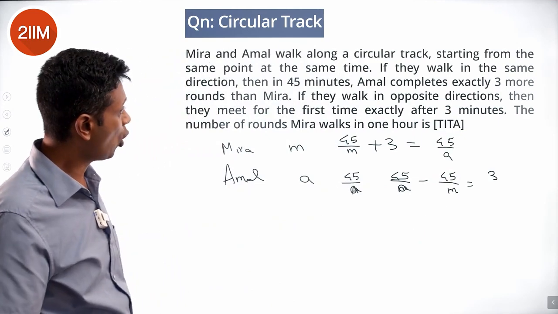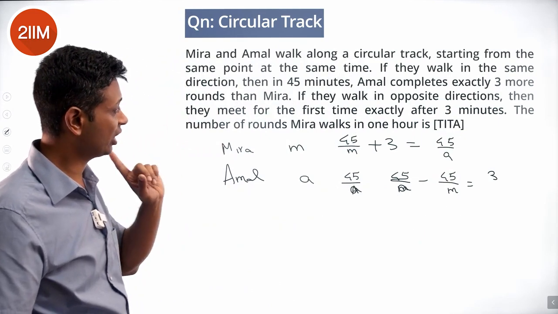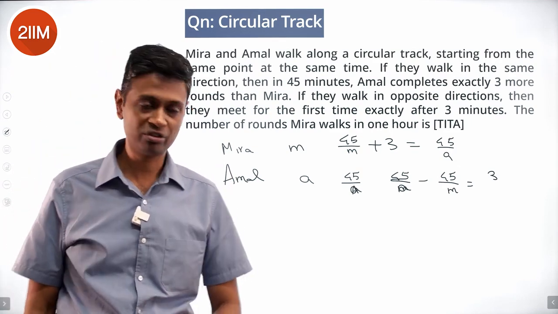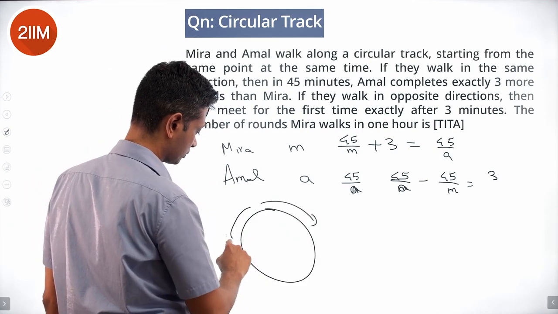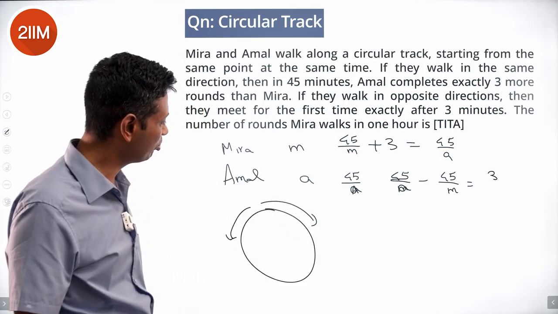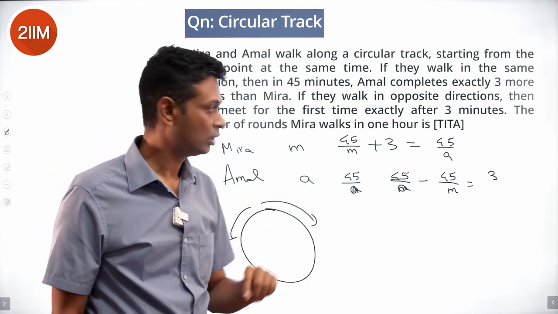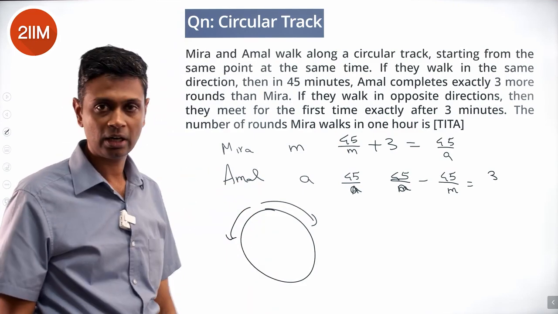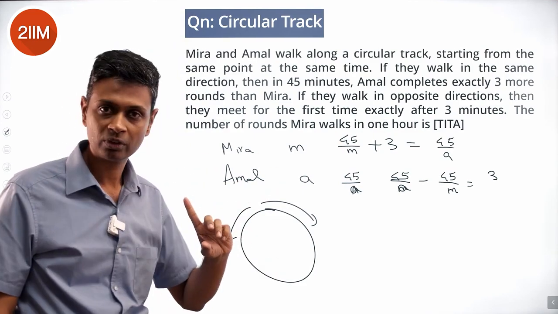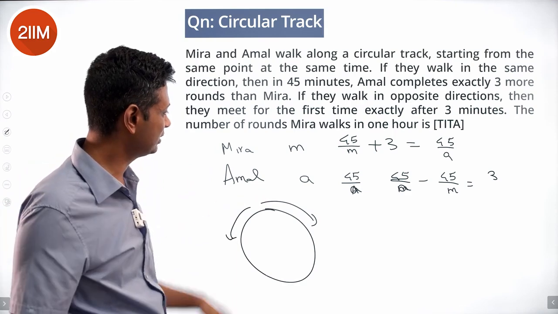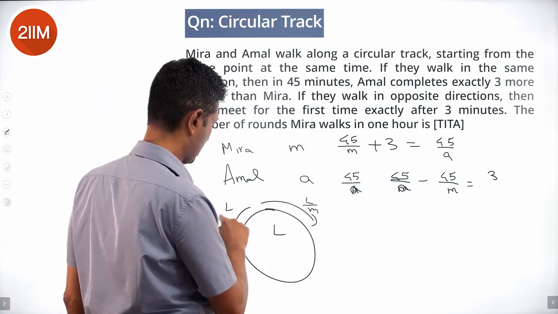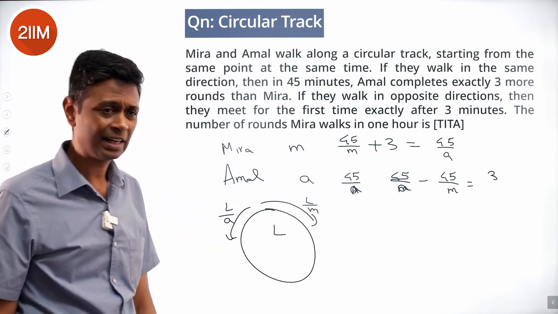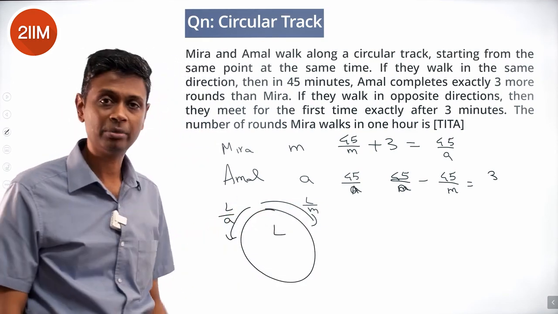Nice. They walk in opposite directions, then they meet for the first time exactly after 3 minutes. So to complete a lap, Mira takes m minutes, Amal takes a minutes. Or the speeds at which they travel are lap by m and lap by a. The relative speed will be lap by m plus lap by a.